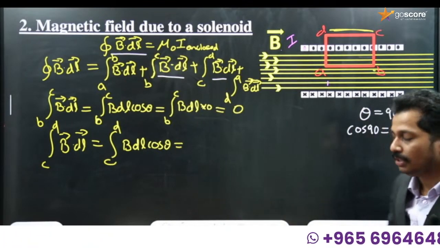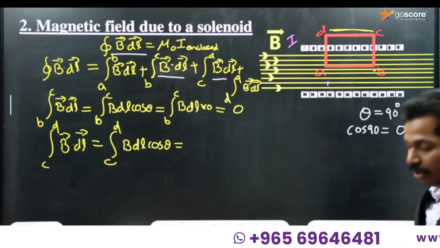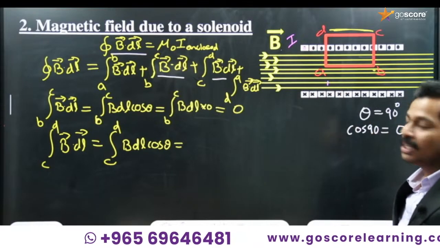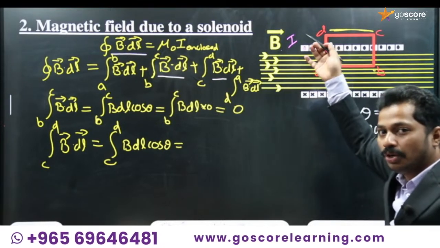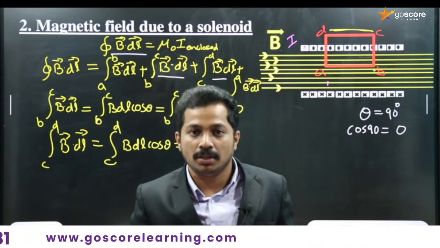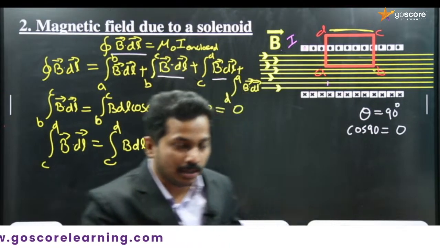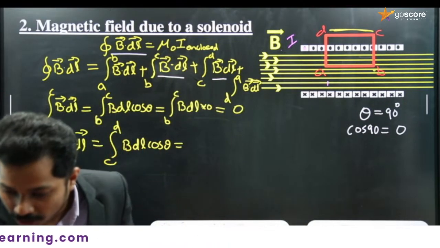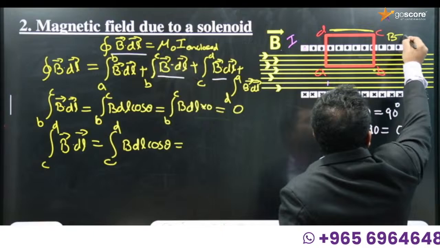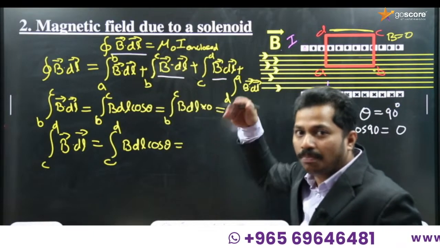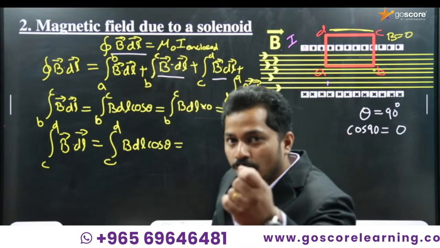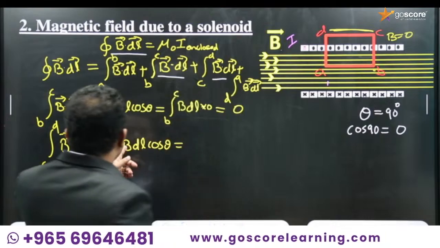So what is cos 180? Don't go for cos 180, because CD is lying just outside the solenoid. So what is the value of the magnetic field just outside the current carrying solenoid? Could you please comment in the comment box? Its value is 0, because the magnitude of the magnetic field just outside a current carrying solenoid is 0. So here B will be 0.